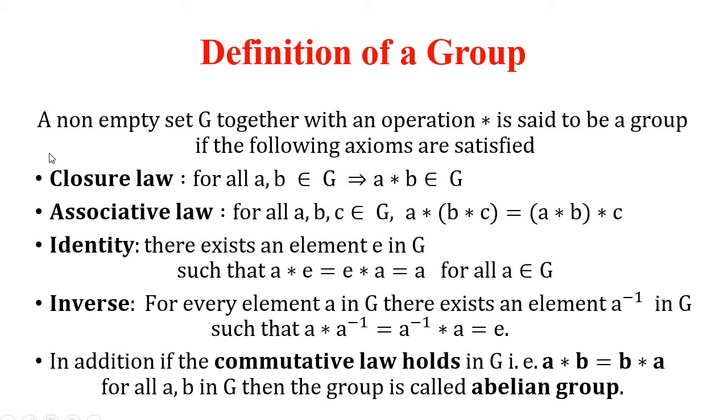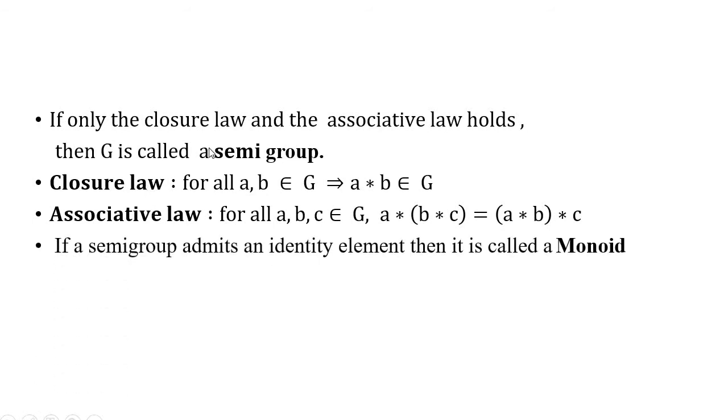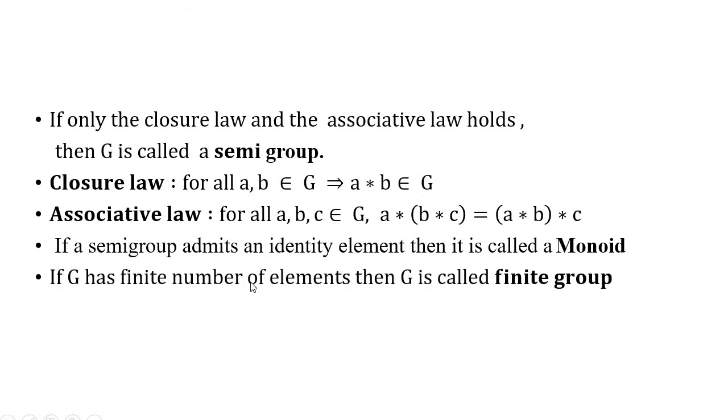See, suppose any set with respect to the binary operation satisfies only these two conditions, that is closure law and associative law, then we call it a semi-group. And along with these associative and closure law, if the identity element exists, then we call that set a monoid. Okay, see, along with the closure law and associative law, if the identity element exists, then that is known as a monoid. If G has a finite number of elements, then G is called a finite group.